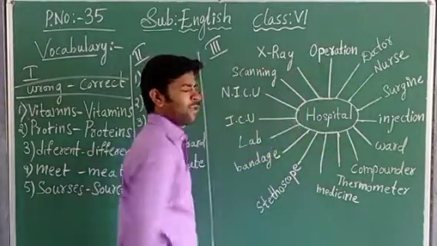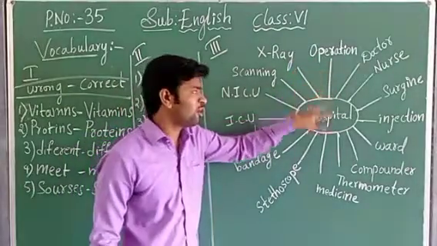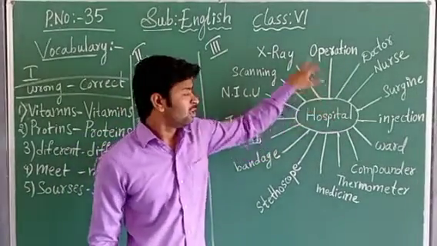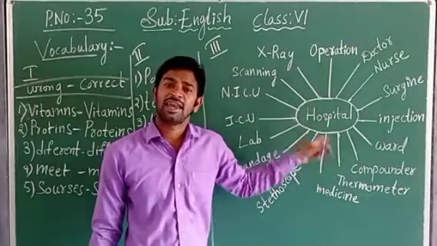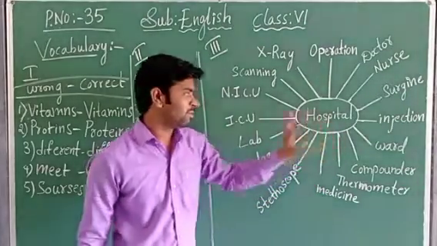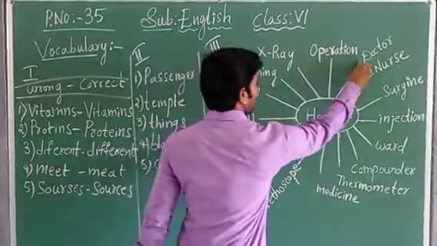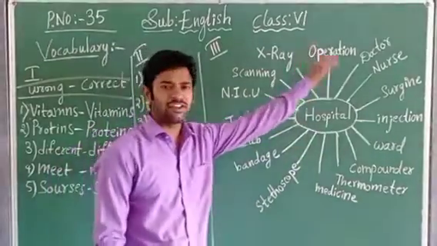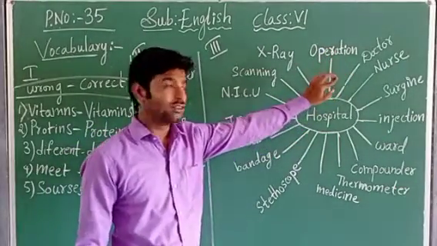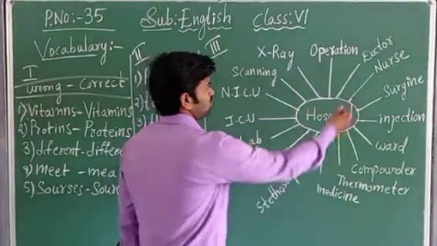So he has given operation. Who will do the operation, children? The doctor in the hospital will do the operation. Related to hospital only, no? Yes, medicine. Medicines are given in the hospital by a doctor. So related to the hospital only. Next, many dashes and arrow marks are given. Let us write. You just note down in your textbook, and in the notebook also, children.